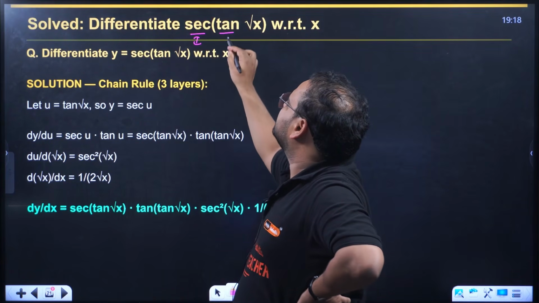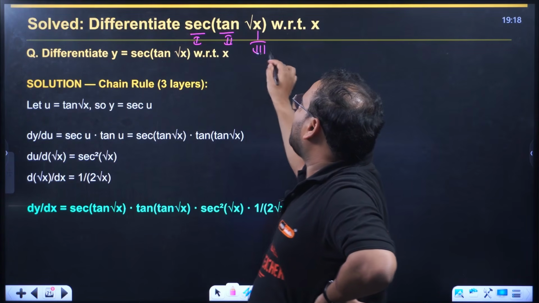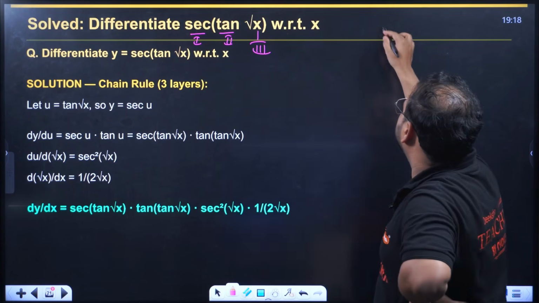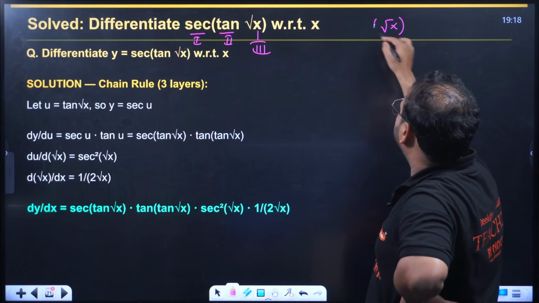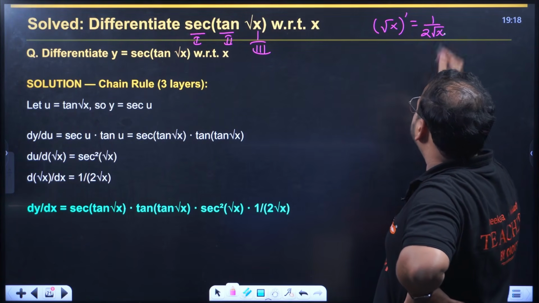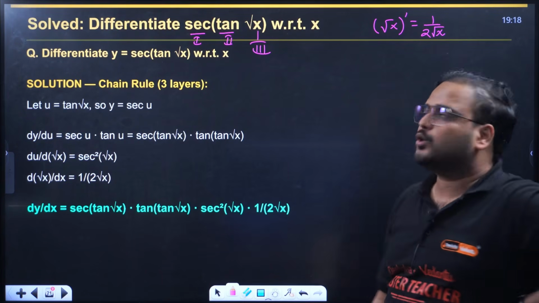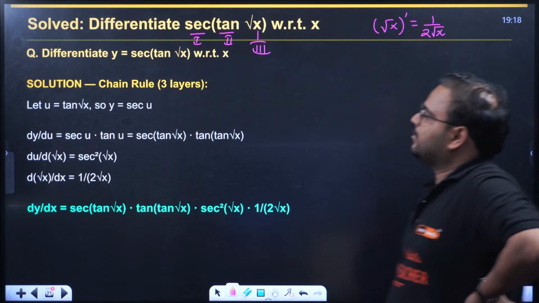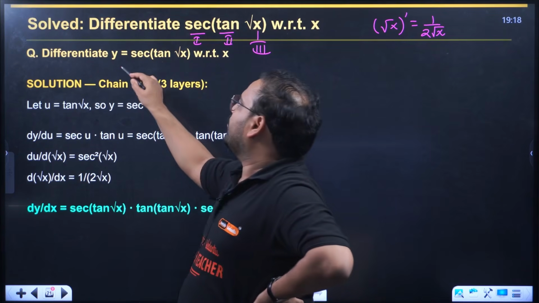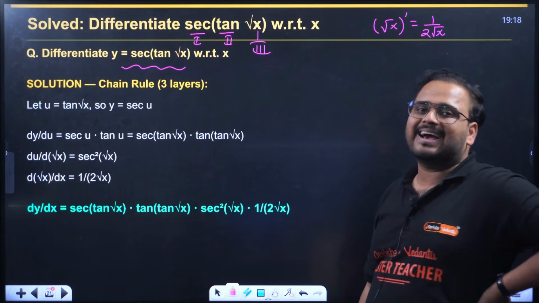This is second one, and this is third one. I have a request from all of you, please remember this. This is very, very useful and very highly used. Derivative of root x is 1 by 2 root x. Please remember this. Now differentiate this: y equal to secant tan root of x.